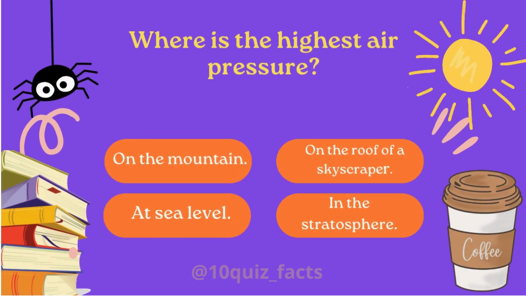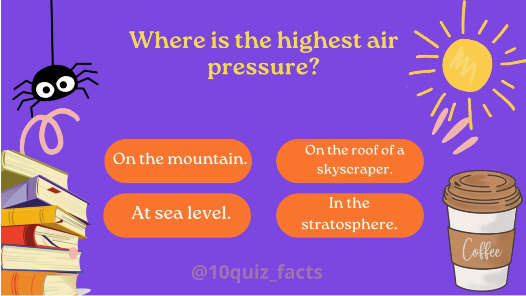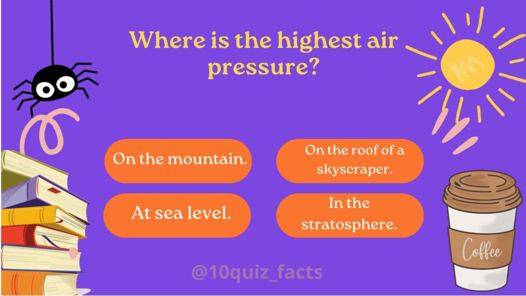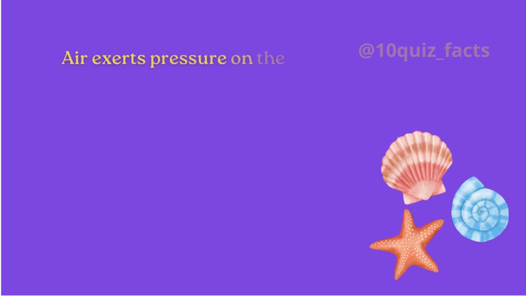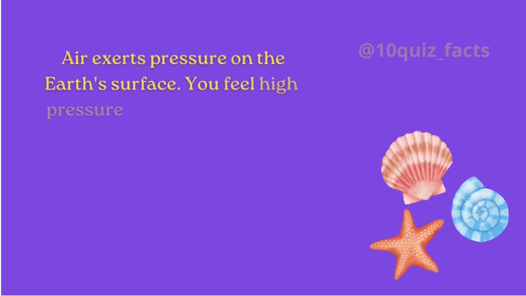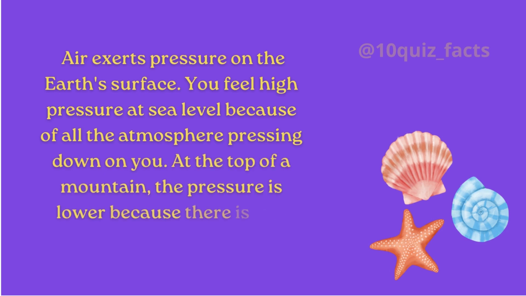Where is the highest air pressure? Air exerts pressure on the Earth's surface. You feel high pressure at sea level because of all the atmosphere pressing down on you. At the top of a mountain, the pressure is lower because there is less atmosphere.